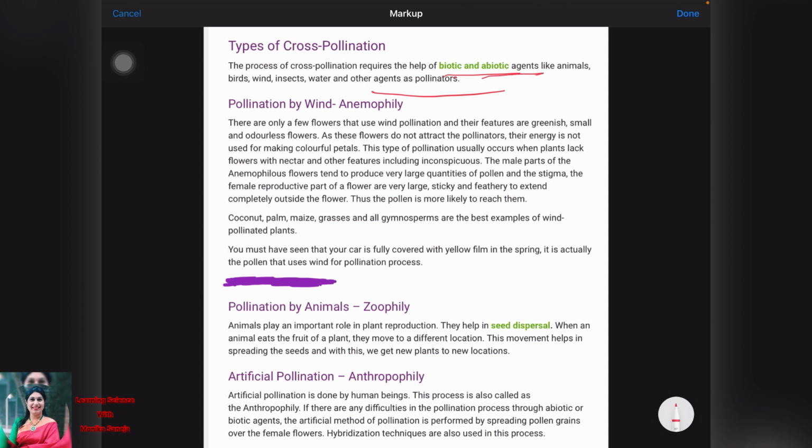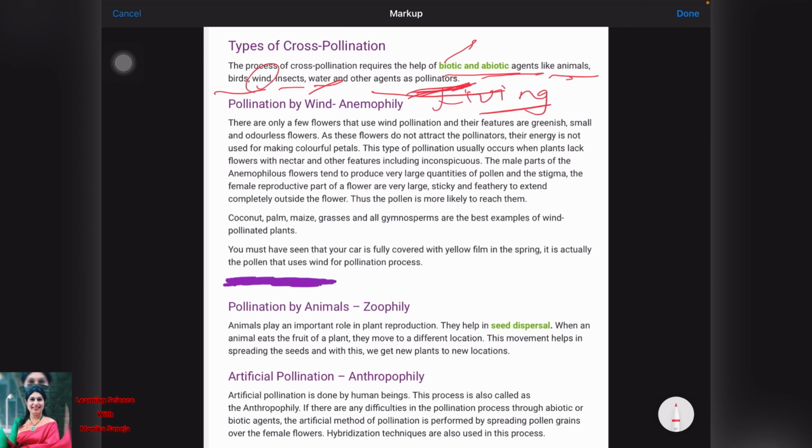Biotic means living. You must know what biotic agents are. Biotic means living and abiotic means non-living. The biotic agents are animals, birds, insects, and abiotic are wind and water, and these agents are called the pollinators. What are the pollinators? The pollinators are those agents which are responsible for transfer of pollen from the anther to the stigma.